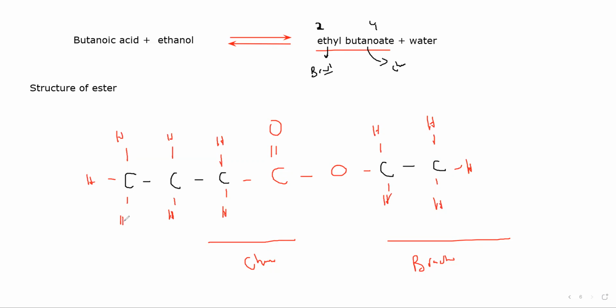Is it clear? The structure of ethyl butanoate, because you will find a question in past papers where you have to draw the structure of an ester. Drawing the structure or the naming we already discussed in the introduction.